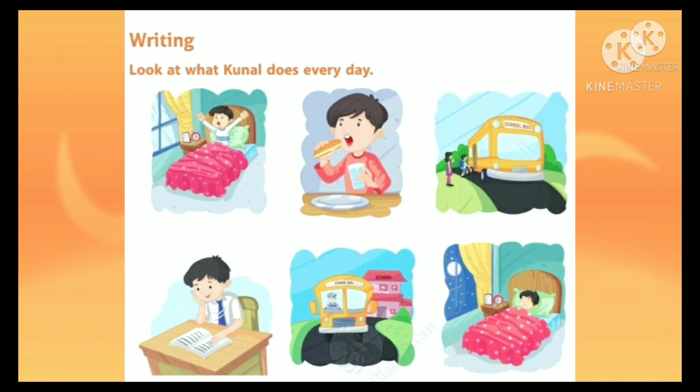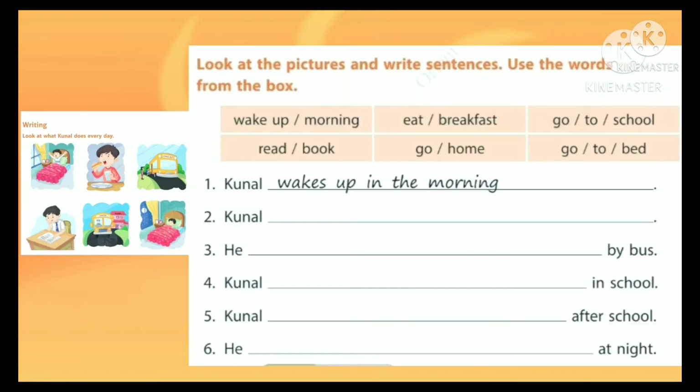Am I right? Yes. Now look at the pictures and write sentences. Use the words from the box. So you have to look at the pictures very carefully and take the words from the box to complete the sentences. Okay.